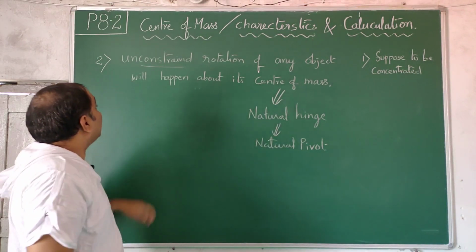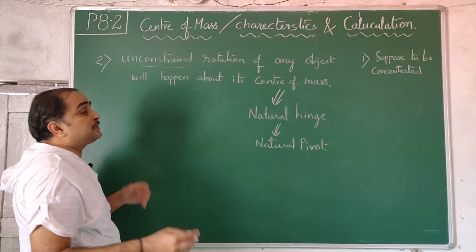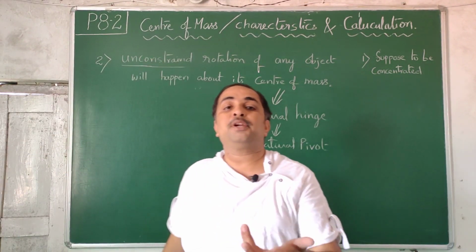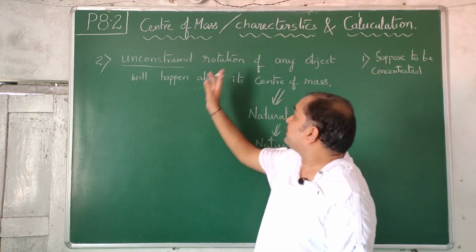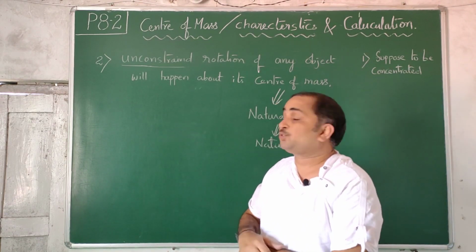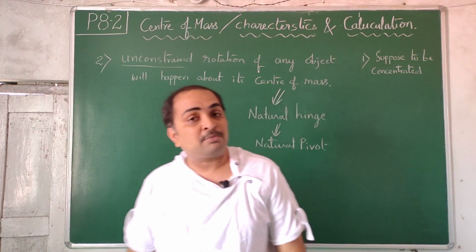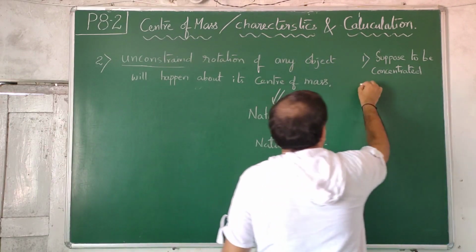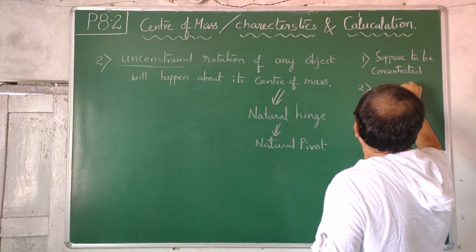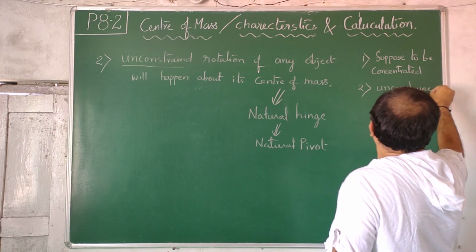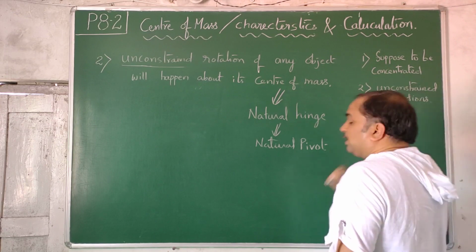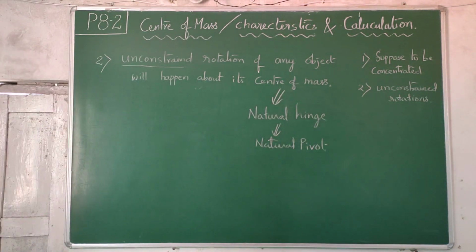I repeat. Constrained rotations means some restriction is there. Unconstrained rotations means no restriction is there. When there is no restriction and you allow an object to naturally rotate, then it will choose an axis, and that axis passes through what? Center of mass. So center of mass behaves as a natural hinge or natural pivot. So this is your second point regarding unconstrained rotations. Likewise, one by one I am going to add points. Third point.